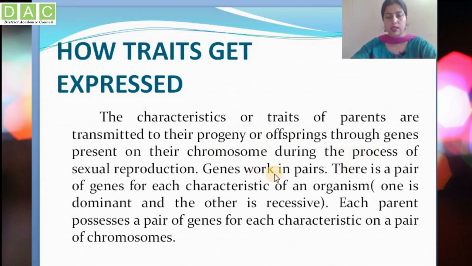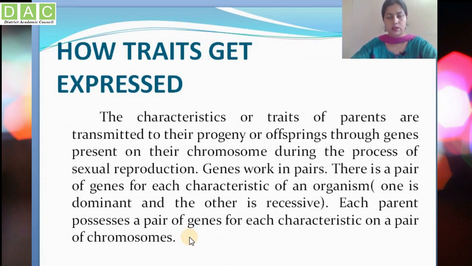Genes work in pairs, and there is a pair of genes for each characteristic, and always in the pair one is dominant and the other is recessive. Each parent possesses a pair of genes for each characteristic on a pair of chromosomes.